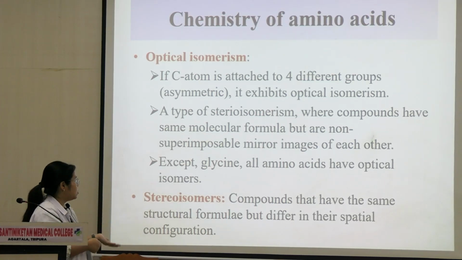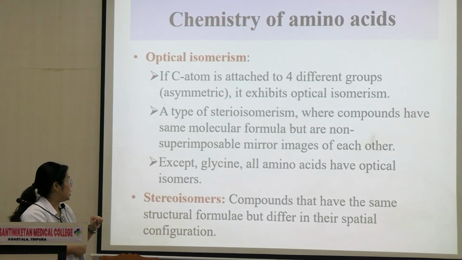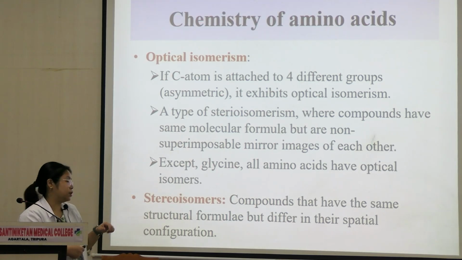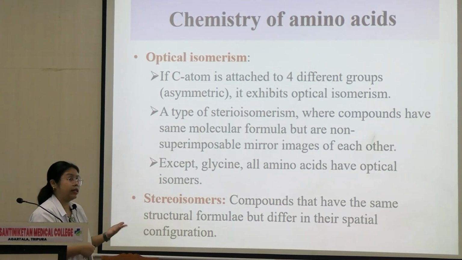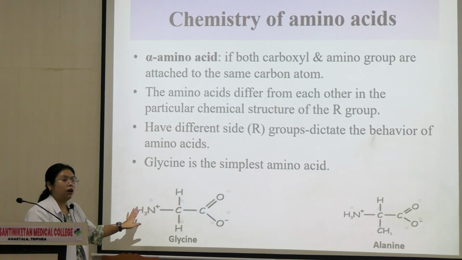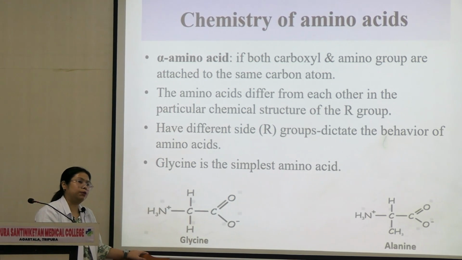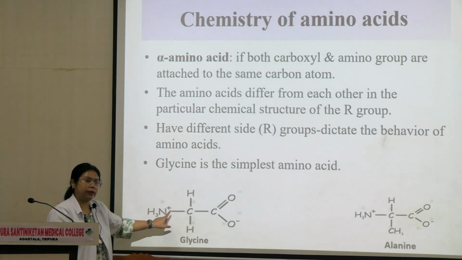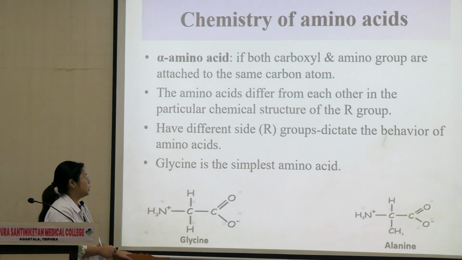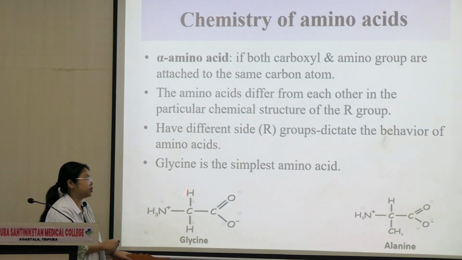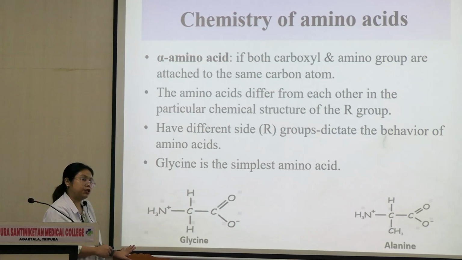So they are non-superimposable. Except for glycine, every other amino acid exhibits optical isomerism. Look at glycine. Why is glycine not showing optical isomerism? Because amino group है, carboxyl group is here. Here there is hydrogen and there is hydrogen. All of these groups are not different. There is no asymmetric carbon.